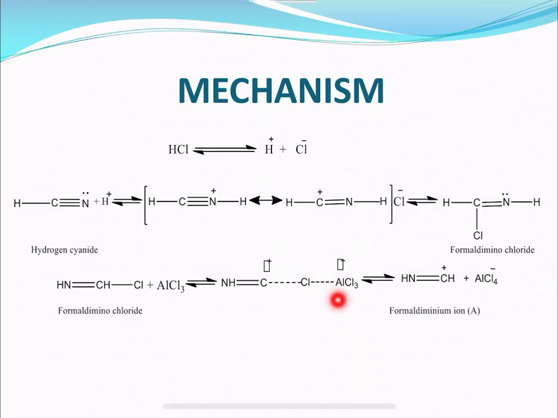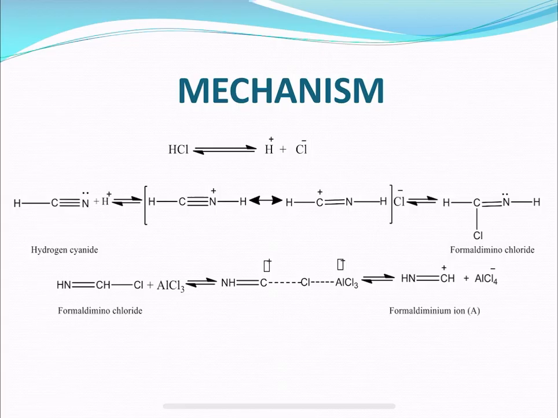This bond is going to get broken, thereby forming a formyl iminium ion. Let me call it A. This ion is called the formyl iminium ion. Okay, and what is left? Aluminum tetrachloride, that is AlCl4 minus, will be left. So, these are the initial steps that are going to happen.